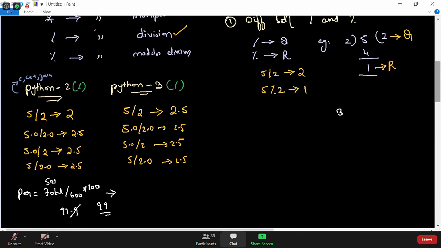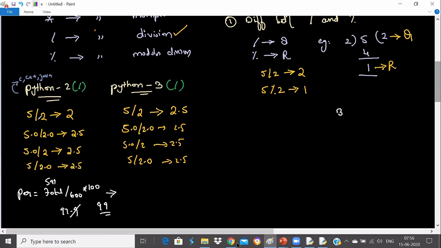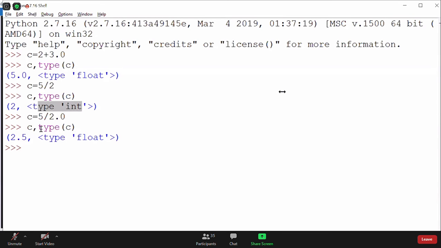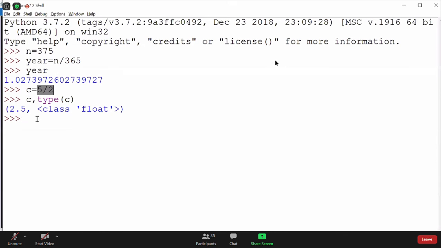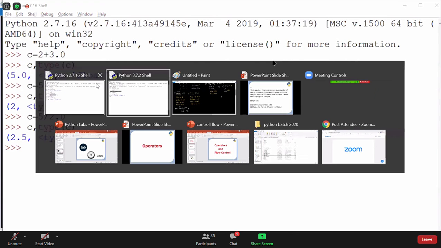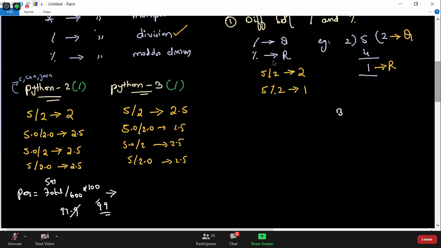But C, C++, Java did not change this operator, because for a problem like this one, I don't want a floating point value. I want an integer value. Then what to do? Since Python 3 gives me a floating point answer, I'm getting the floating point result now. Everybody thinks that we need to typecast.